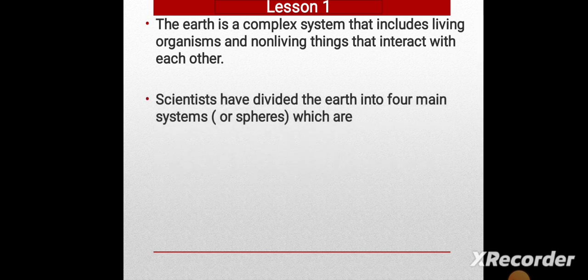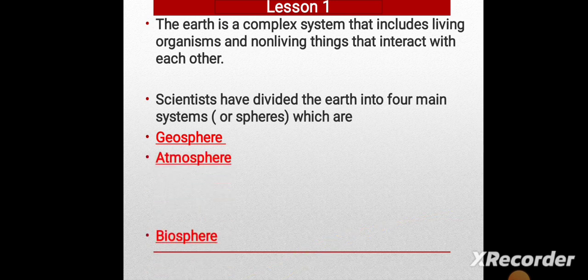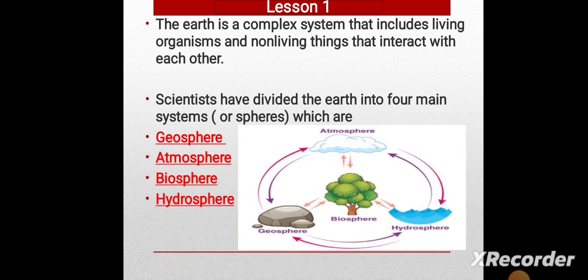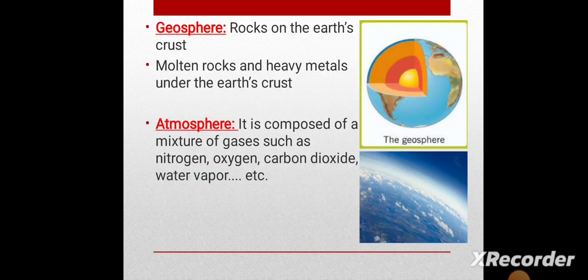Scientists want to study the Earth and the components of the Earth. They divided the Earth into 4 main systems, or we can say 4 main spheres, which are geosphere, atmosphere, biosphere, and hydrosphere. Geosphere, atmosphere, biosphere, hydrosphere. Let's talk particularly about each one.